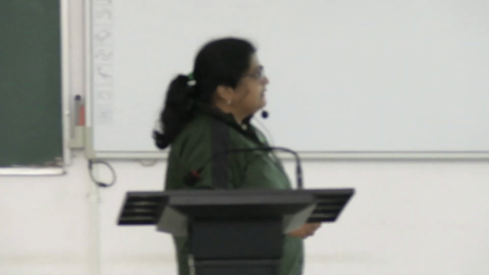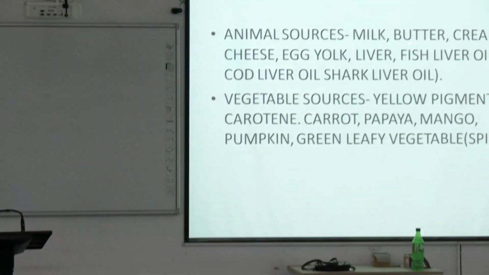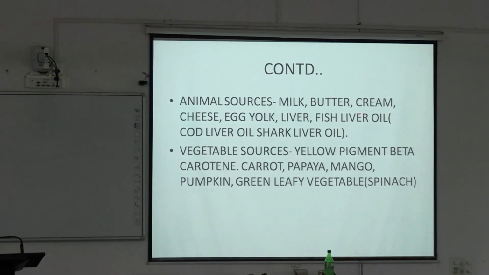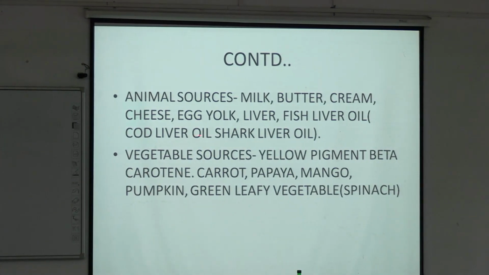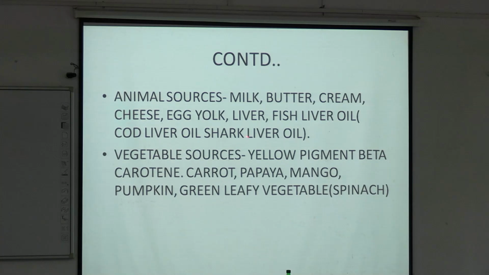Now, what are the animal sources of vitamin A? Milk, butter, cream, cheese, egg yolk, liver, fish liver oil, cod liver oil, shark liver oil.